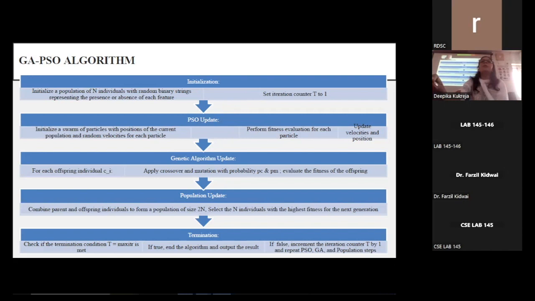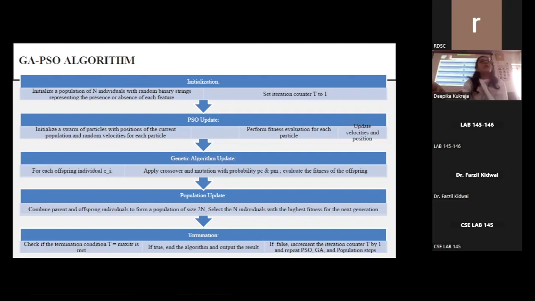In the second step, which is the PSO update, we initialize a swarm of particles with positions of the current population and random velocities for each particle. Perform fitness evaluation for each particle and then update the velocities and their positions. The third step is genetic algorithm update, where for each offspring individual, crossover and mutation operators are applied with probability PC and PM respectively. Then evaluation is done for the fitness of each of the offspring generated.